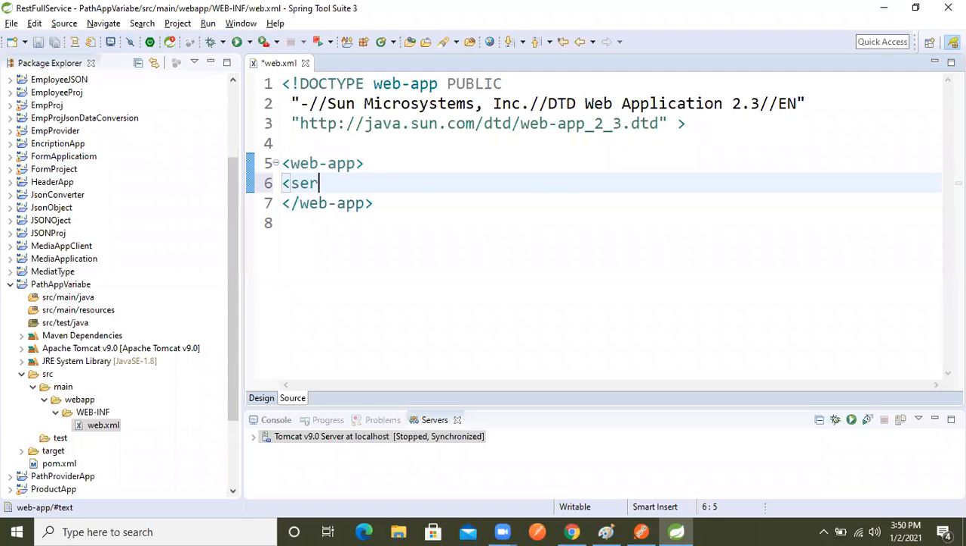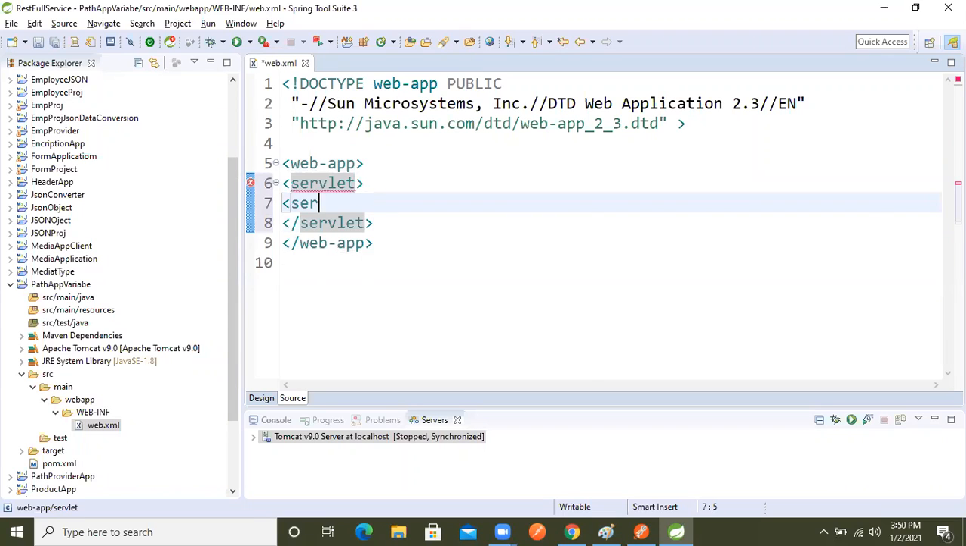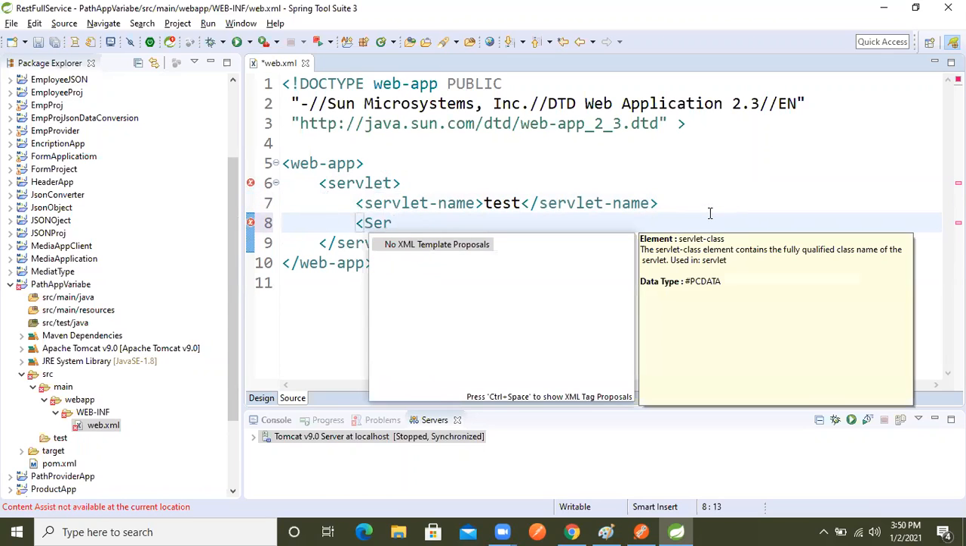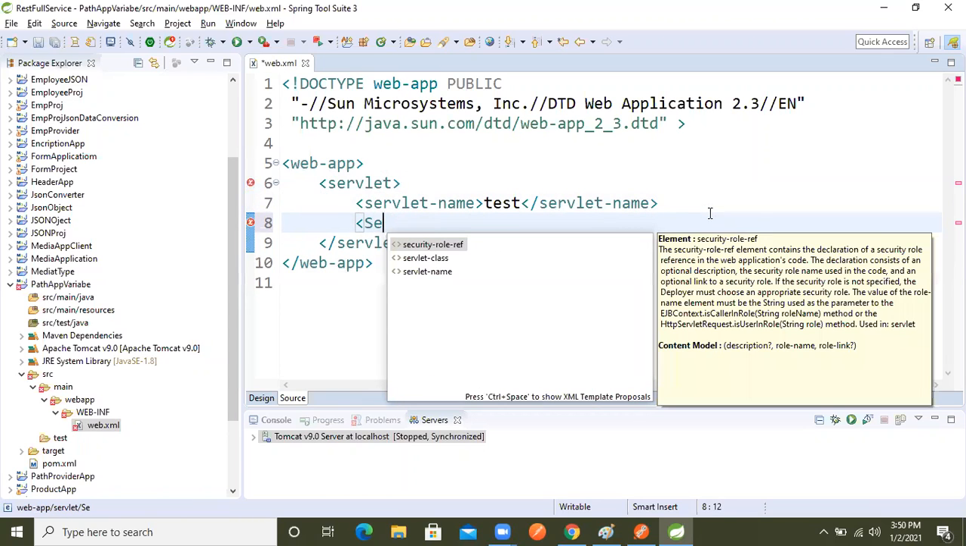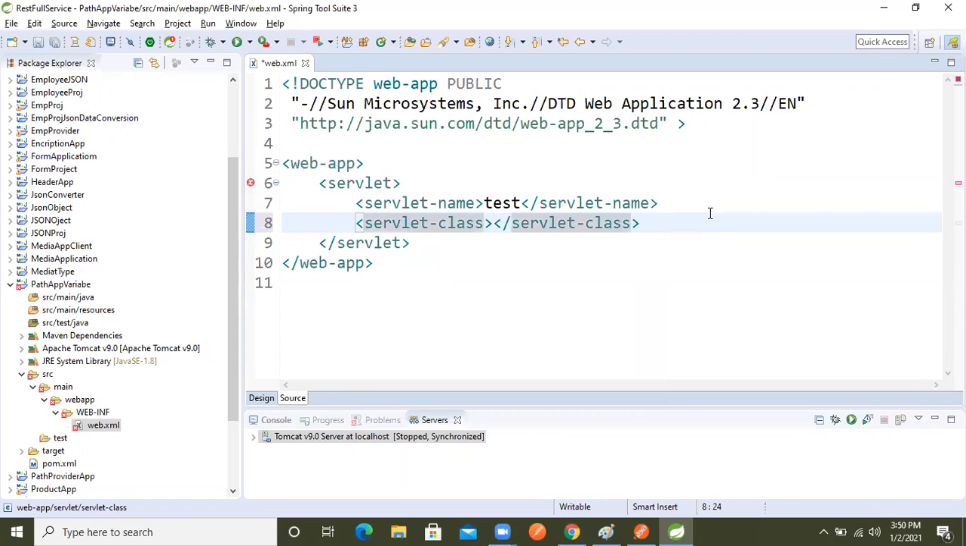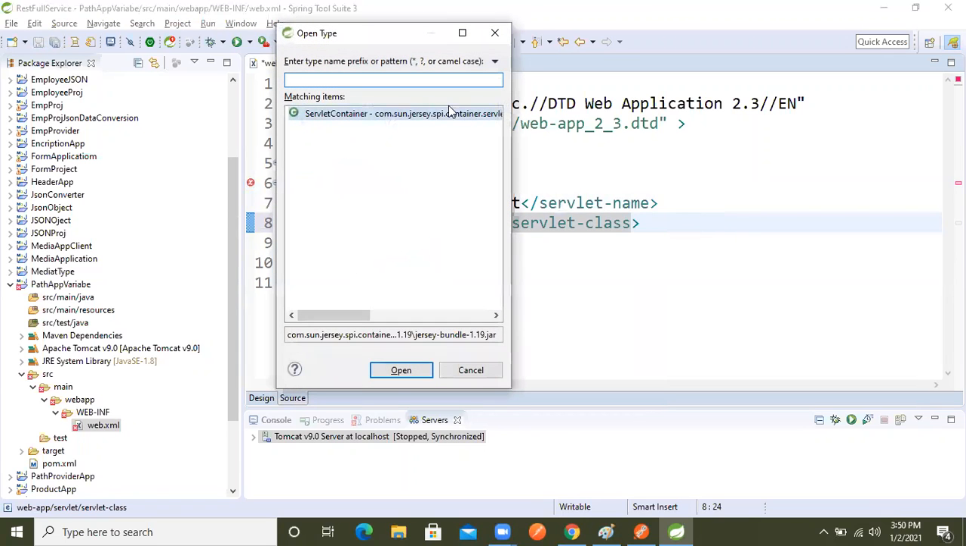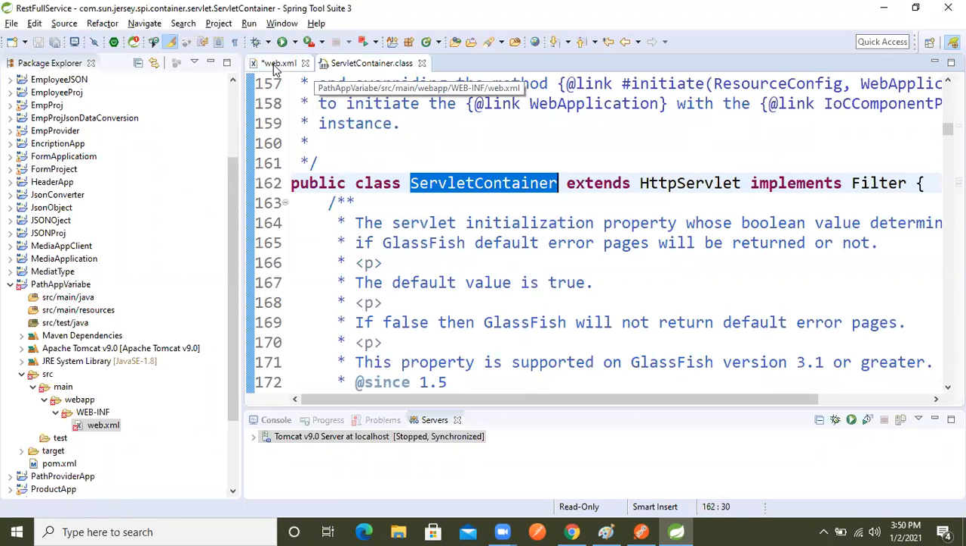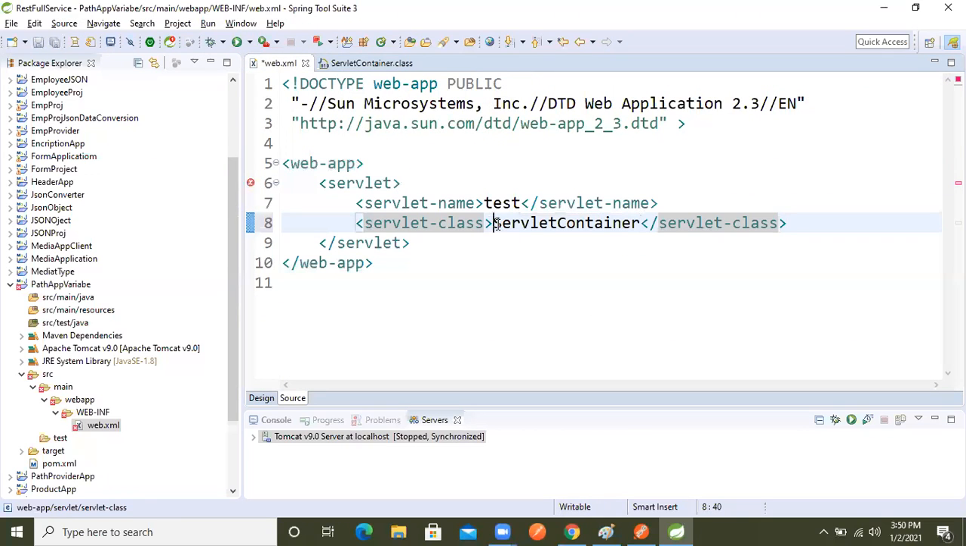Now servlet, and inside that servlet, the servlet name. I'm just taking test as the servlet name. Then the servlet class. Control Shift T, and I'm copying the front controller class name. We need the fully qualified name.